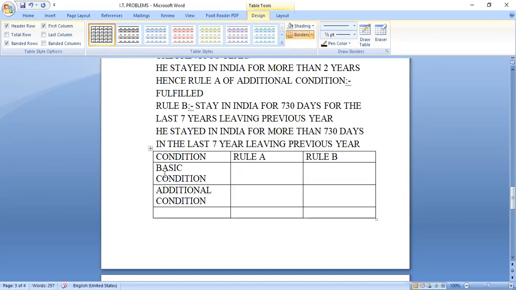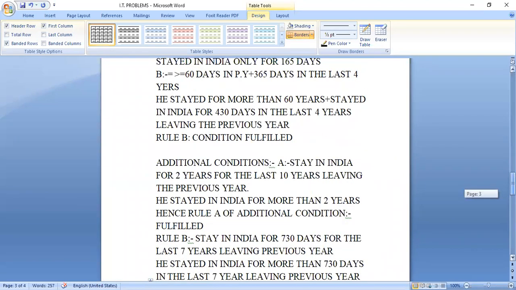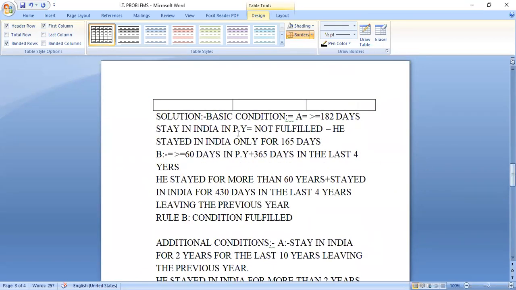Okay. So is rule A of the basic condition fulfilled or not? What is it? He has not stayed in India for 182 days.